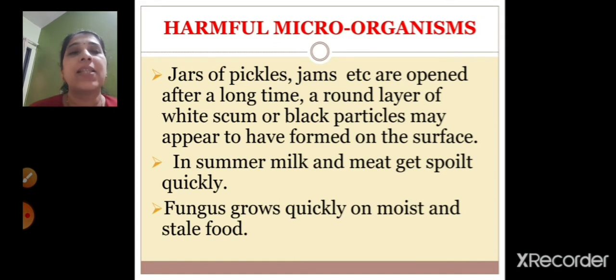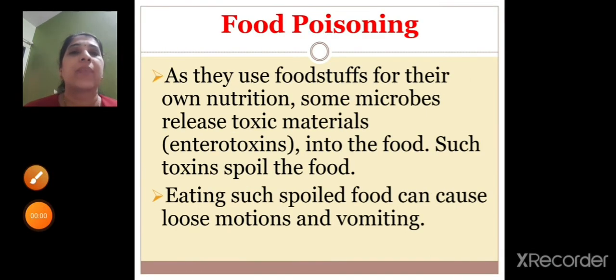Also the fungus grows quickly on moist and stale food. So you are not supposed to consume such food, otherwise you may fall ill. Now let's see what food poisoning is.